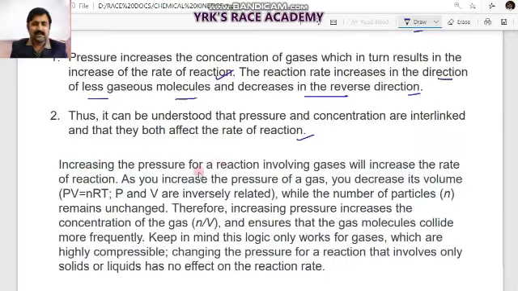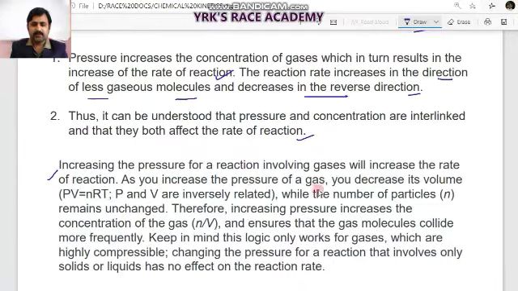Here, increasing the pressure of a reaction involving gases will increase the rate of reaction. As you increase the pressure of the gas, you decrease its volume. Because pressure and volume are inversely proportional, as per PV = nRT, the number of particles n remains unchanged, so increasing the pressure increases the concentration of the gas. Concentration is n/V. This ensures that the gas molecules collide more frequently.